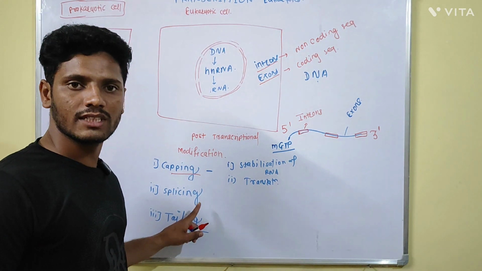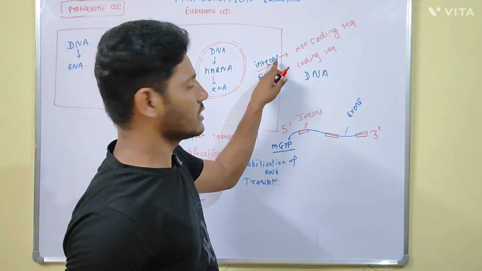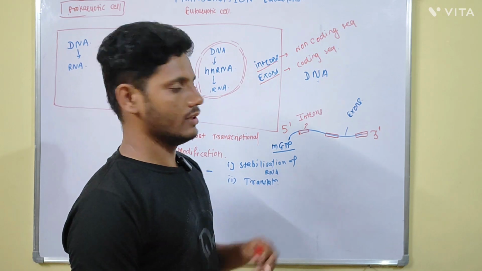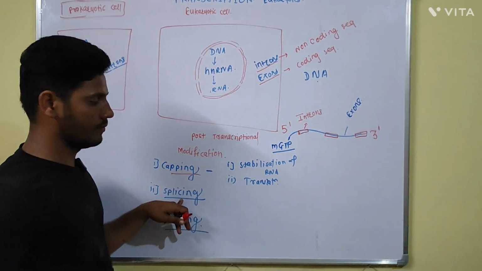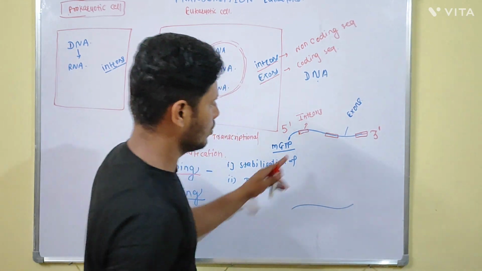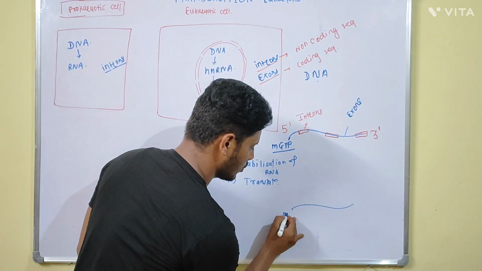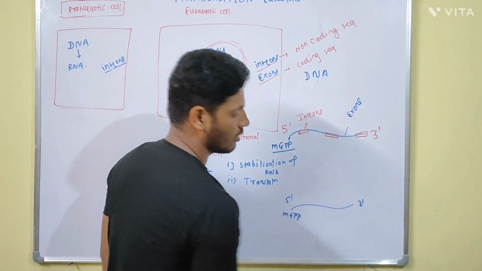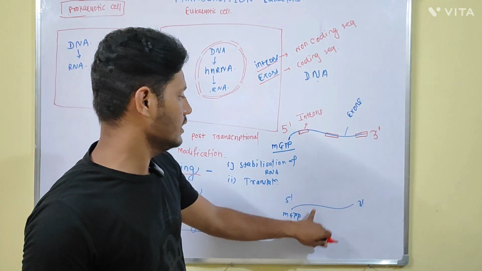The second step in post-transcriptional modification is the splicing. In this splicing, the non-coding sequences, that is introns, are removed and only exons will be present in the RNA. Removal of introns from the heterogeneous nuclear RNA is called splicing. If introns are removed, the structure looks like this. There are no introns in the RNA. There is methylated guanosine triphosphate at the 5' end, and there will be the 3' end.